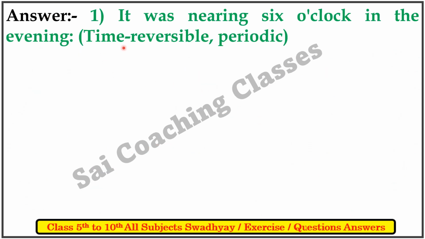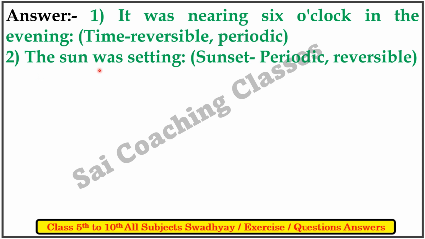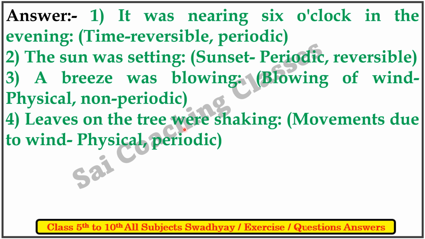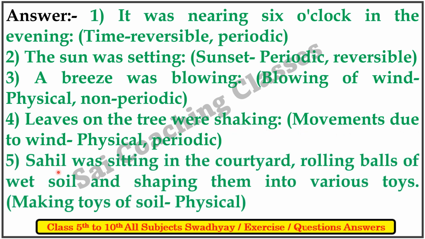So the answer to the first: it was nearing 6 o'clock in the evening. Time, irreversible, periodic. Second, the sun was setting. Sunset, periodic. 3. A breeze was blowing. Blowing of wind, physical, non-periodic. 4. Leaves on the tree were shaking. Movements due to wind, physical, periodic. 5. Sahil was sitting in the courtyard, rolling balls of wet soil and shaping them into various toys. Making toys of soil, physical.